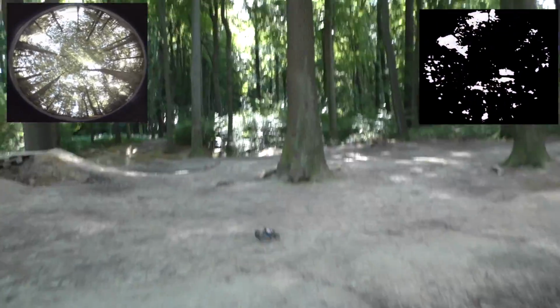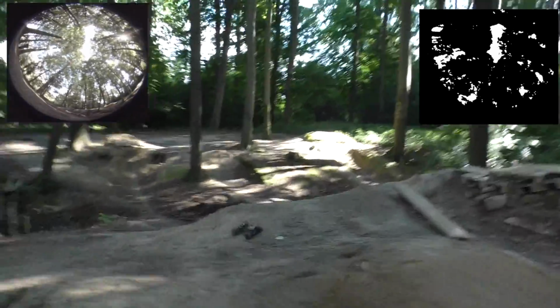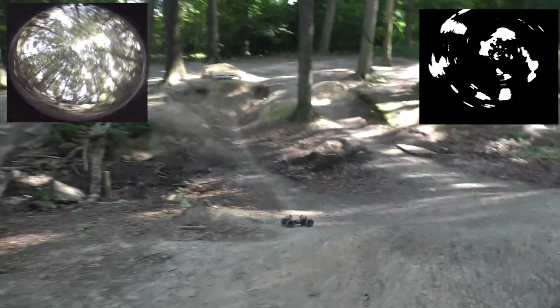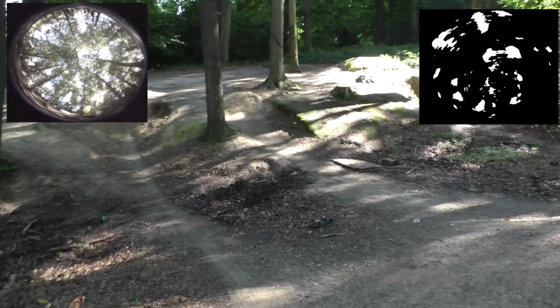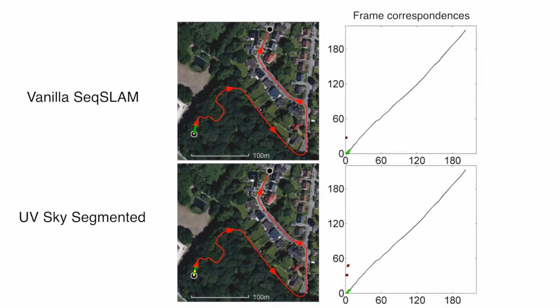Due to the high contrast on the UV image, the sky and ground are easily separable. Each binary image is then converted to spherical harmonics and used as input to a sequence-based localization algorithm. Performance was compared with FAB-MAP and SeqSLAM. Results demonstrate superior performance compared to both of these conventional systems.